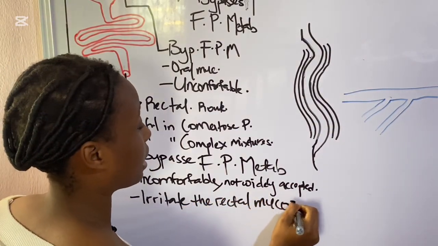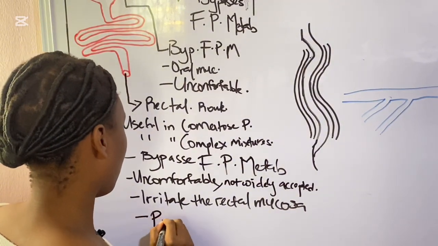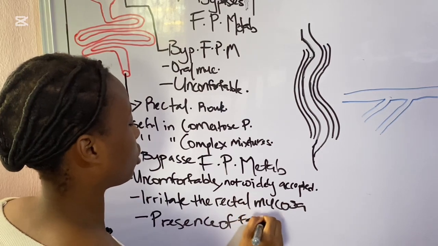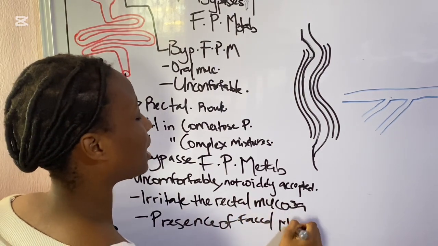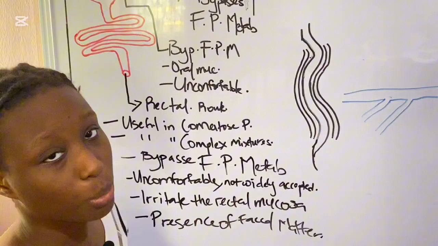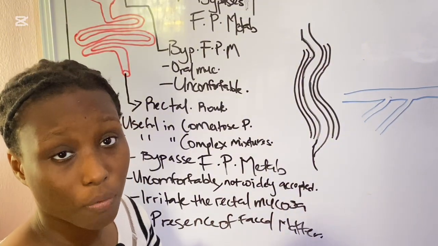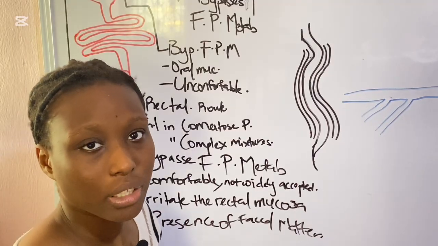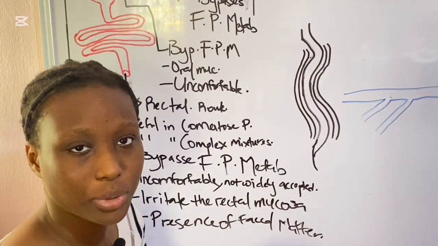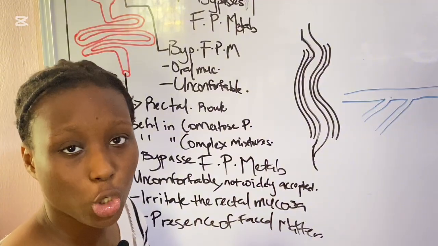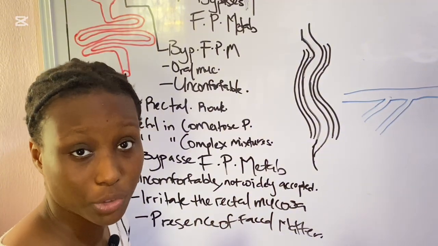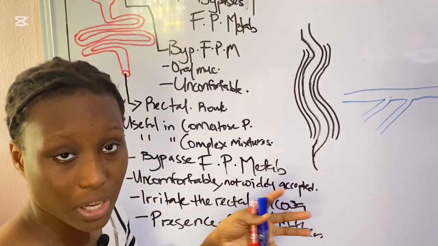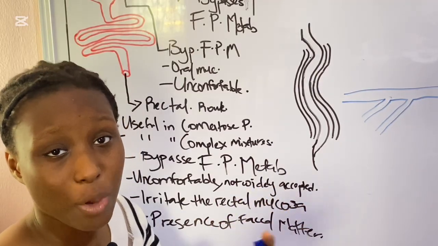And lastly, presence of fecal matter would greatly reduce the bioavailability of the drug. Why is that? Because the drug will be absorbed by the fecal matter. If there is fecal matter in the sigmoid colon or the large intestine at that point in time, instead of the drug being fully absorbed into the mucosa of the rectum, some of it will be absorbed by the fecal matter, and this will greatly reduce the bioavailability of the drug.